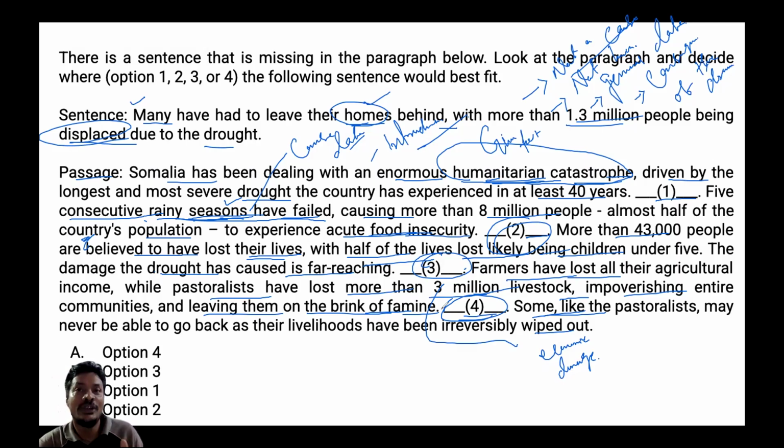So even reject the mismatches first, find out why this sentence does not fit in the first, second, and third, why it fits in the fourth. So when you put it in each of the blanks and see whether it fits or not, that is a way through which you can reach the answer. So here also the same happens.